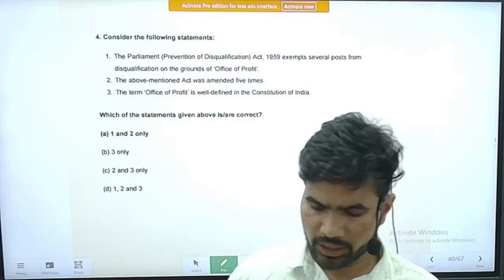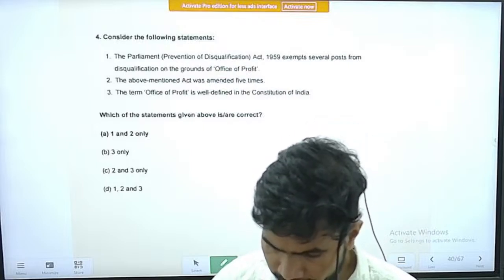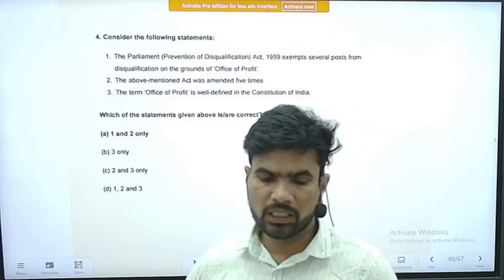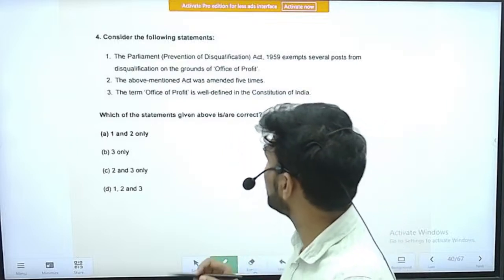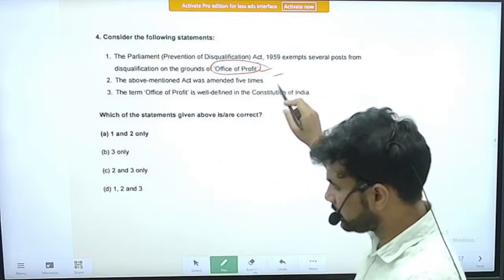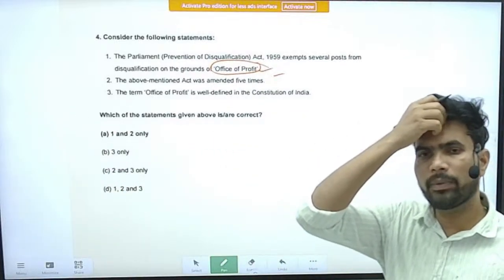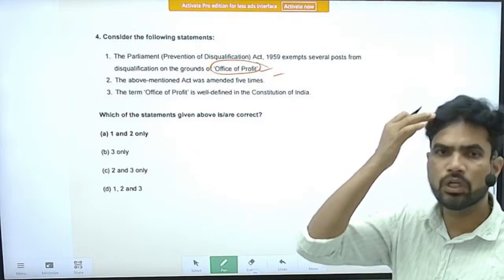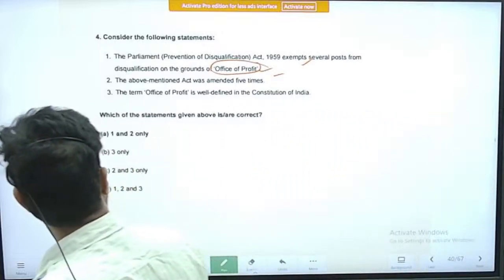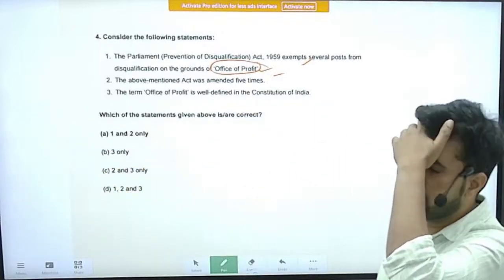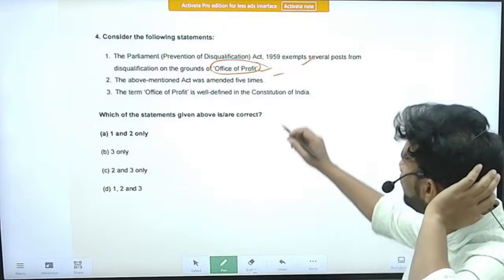Fourth question. The question is, consider the following statements. First statement, the Parliament Prevention of Disqualification Act 1959 exempts several posts from disqualification on the grounds of office of profit. Yes, this is a correct statement. If you see the general qualifications to be a member of Parliament, he or she should not be holding an office of profit. But by this Act, the Parliament Prevention of Disqualification Act, many posts have been exempted from the office of profit purview. That statement is correct.